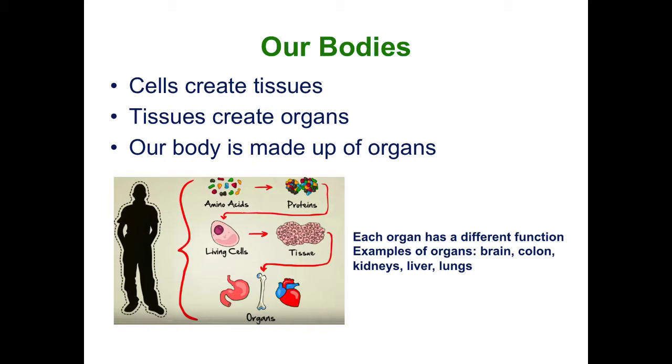Our cells are the building blocks that form tissues. Tissues are groups of similar cells that have a common function. Tissues make up the organs of the body. Our body is made up of all kinds of organs. For example, the lung brings oxygen to the body, and the stomach makes the digestive system. All organs form our bodies.